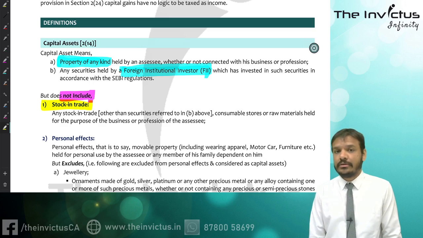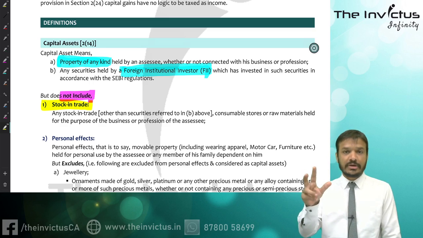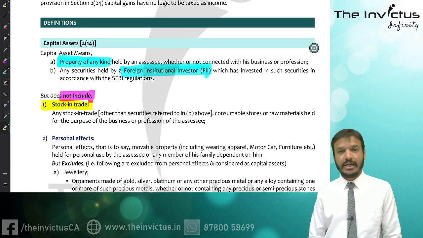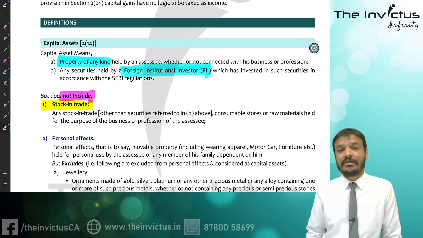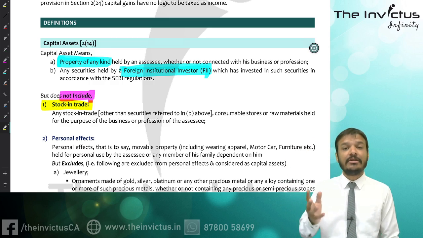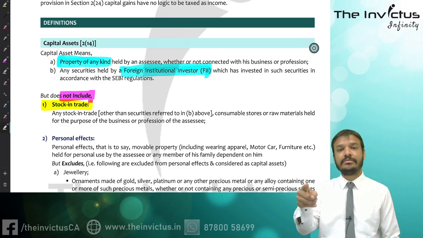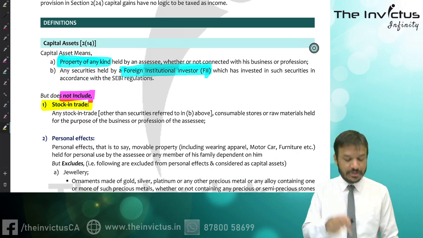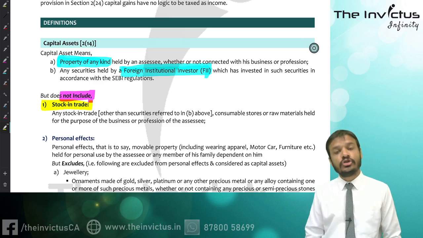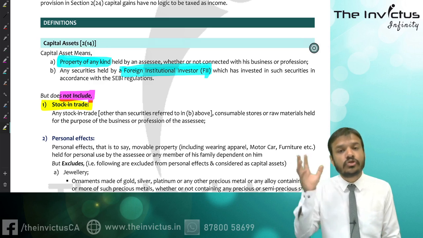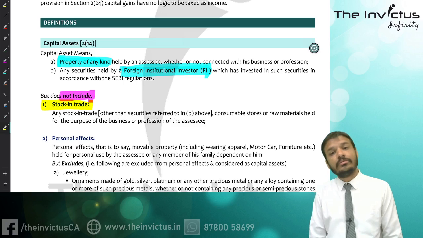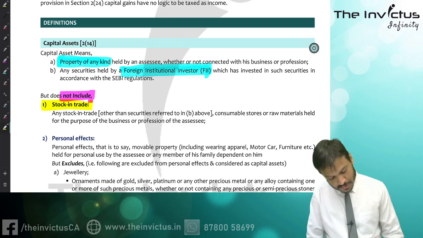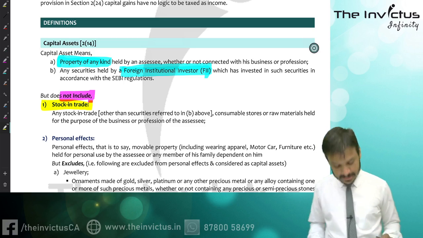Remember again, day one we studied two things: circulating capital and fixed capital. Any income deriving from circulating capital is trading and chargeable under PGBP. Any income deriving from fixed capital is a capital receipt, chargeable under the head capital gain. So stock in trade is circulating capital, right? So any income arising from transfer of stock in trade is what? Revenue receipt, and it will be income of business or profession. Clear? So stock in trade is not at all a capital asset.